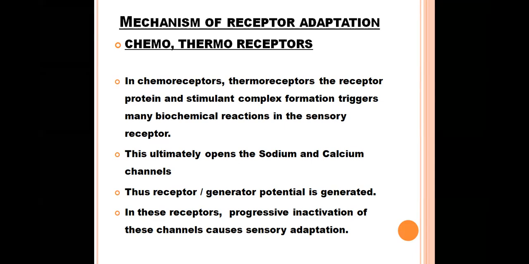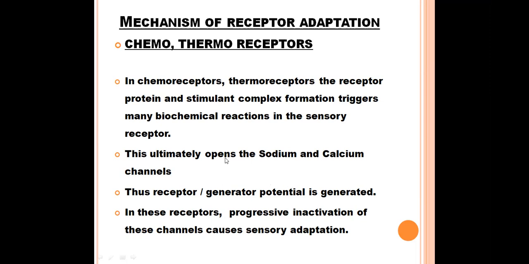In the case of chemoreceptors, it is the taste chemical or the smell chemical. These stimulus chemicals come and bind with the receptor proteins, thus forming a receptor protein and stimulant complex. The complex formation triggers many biochemical reactions in the sensory receptor. These biochemical reactions open the sodium and calcium channels. The inward and outward flow of sodium, potassium, and calcium ions generates receptor potential in thermoreceptors and chemoreceptors.